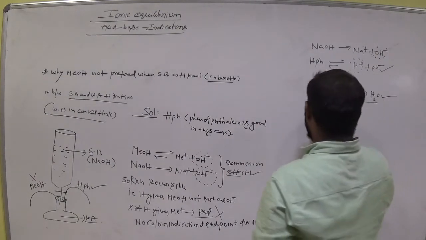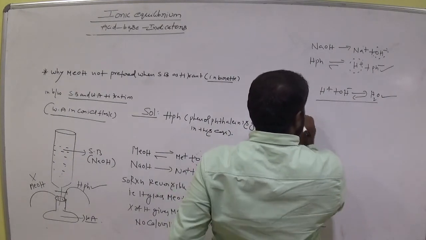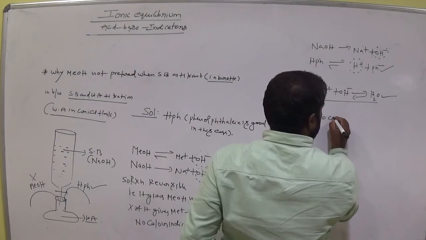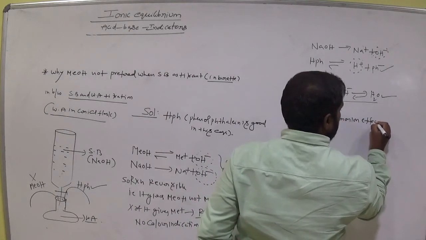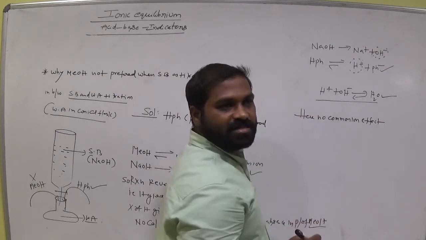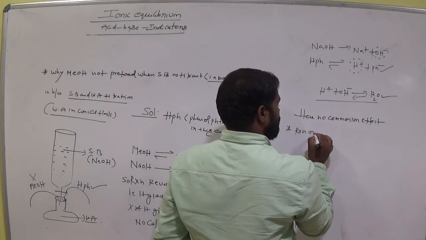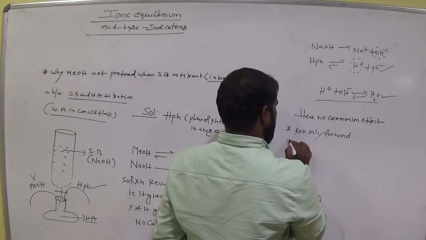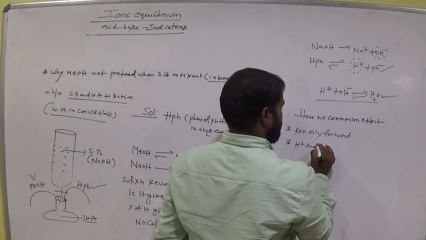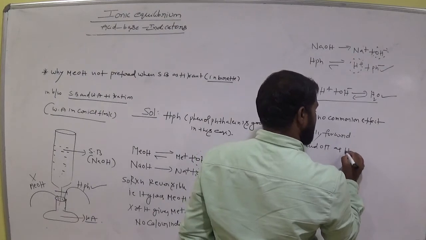So now in the solution, first point, here there is no common ion effect, am I right? No common ion effect means the reaction goes forward only, and H plus and OH minus form H2O.